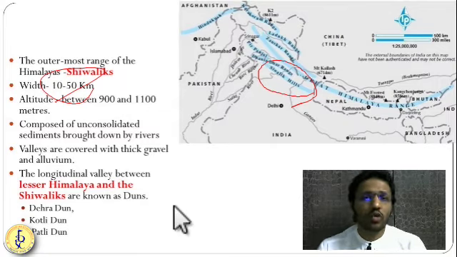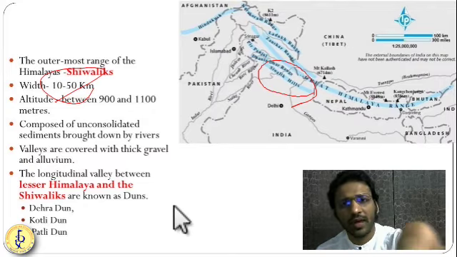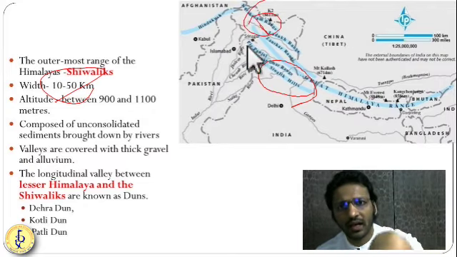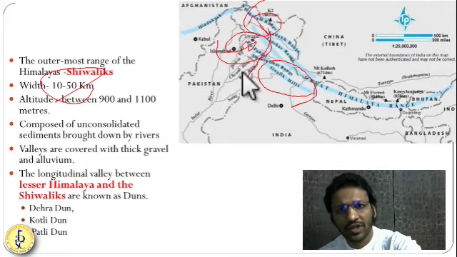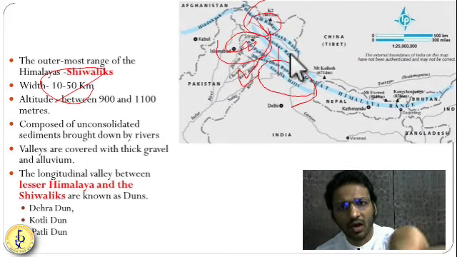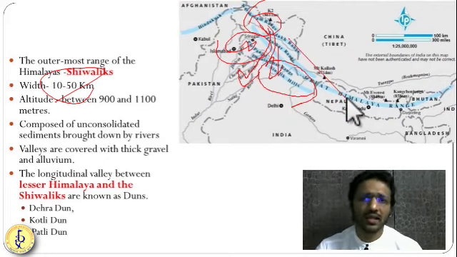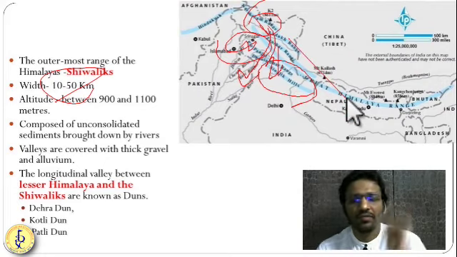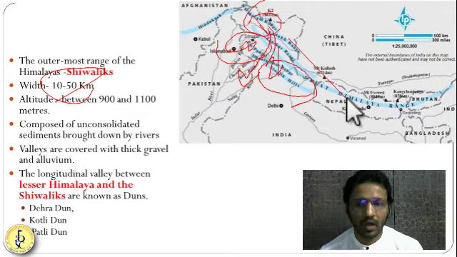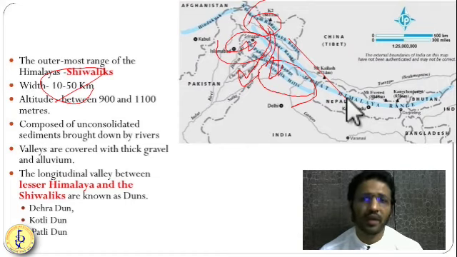So what happened, friends? When these two Himalayas were formed, this is the first Himalaya, this is the second Himalaya. All the rivers came with their depositions and dropped their sediments on the foothills of the Lesser Himalayas. These foothills got uplifted and Shivaliks were formed. So Shivaliks are made up of highly unconsolidated materials. So it is a very fragile mountain. It is a very muddy mountain.